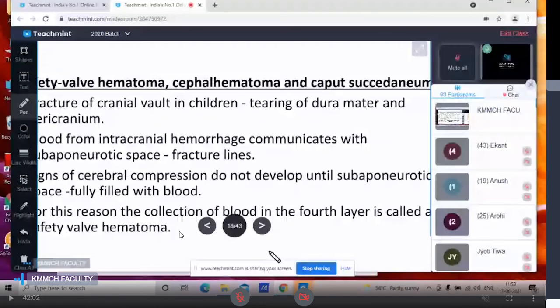So we will go ahead. Now what is the another condition? It is the cephalohematoma. So what is cephalohematoma? So here again there is the subperiosteal collection of the blood.